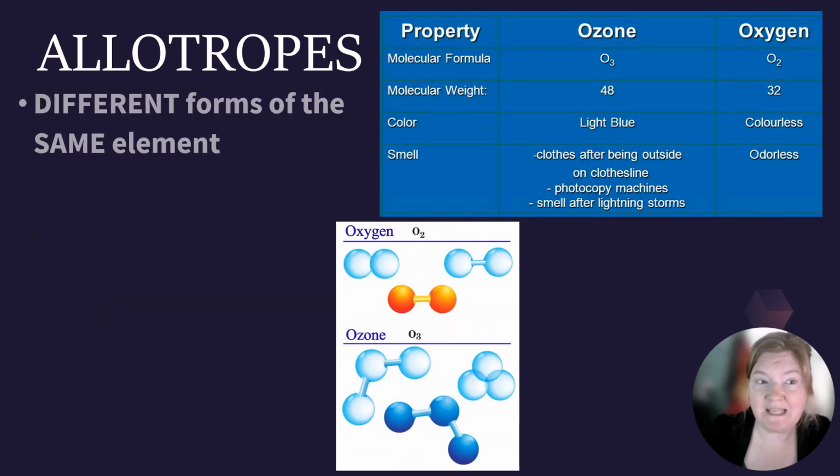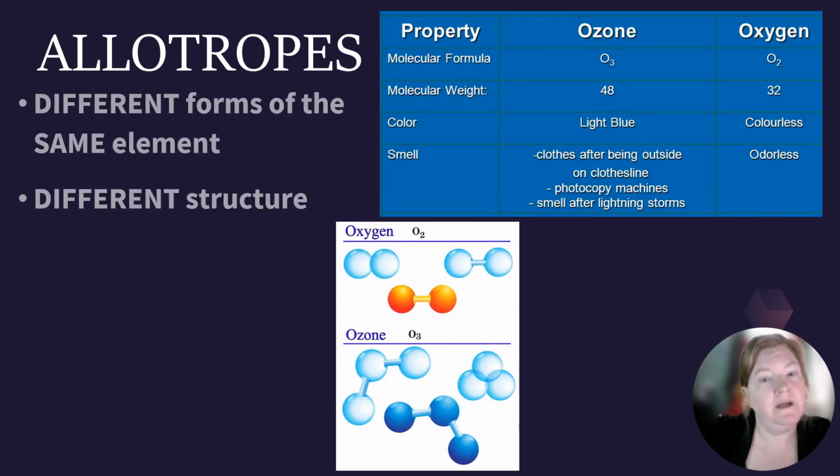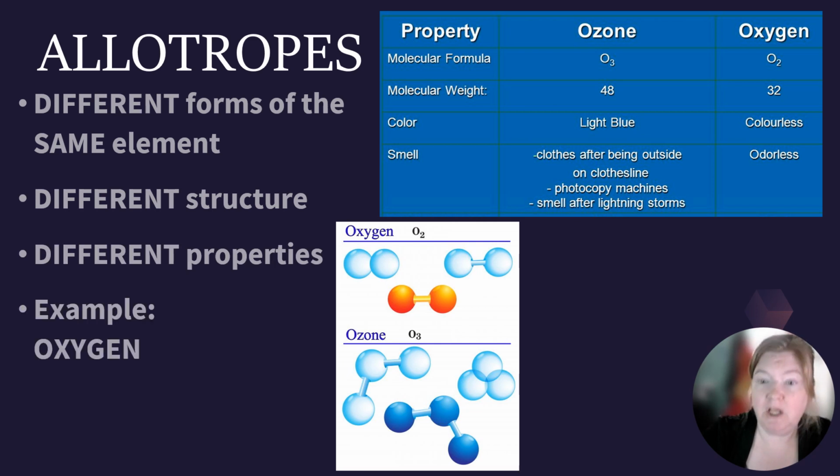Okay, another example of allotropes, well, that would be oxygen. So two very common forms of oxygen are O2, oxygen gas that we breathe in and use for our life processes, and ozone, O3, which instead of having two oxygens bonded together has three, and this has very different properties. So allotropes, same element, different properties.